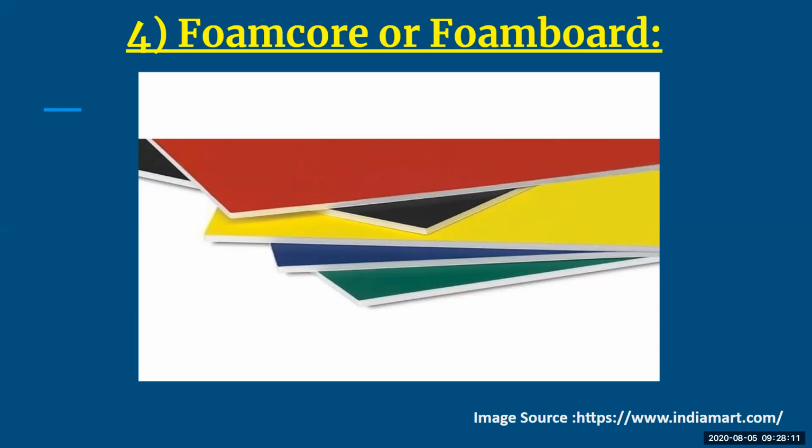It usually comes in different sizes, 3 mm, 5 mm, and other sizes. So you can just simply cut it up. The colors are very well available in foam core or foam board. And you can see there are different layers. There are two layers, layer 1 and layer 2, and between them there is a foam which is sandwiched in. That is why it is called foam core or foam board. There is a foam inside the board.